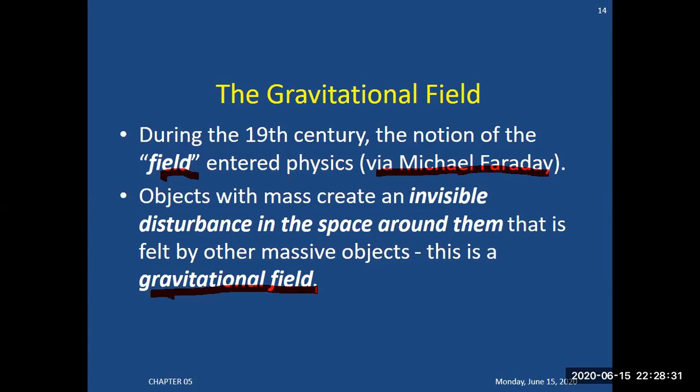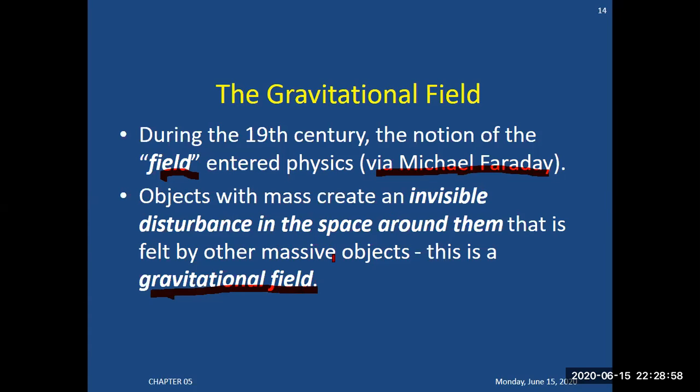This is the concept, like the electric field and magnetic field, around objects in the universe. Like Earth, like Moon, like Sun, all these objects have created an invisible disturbance in the space around them.